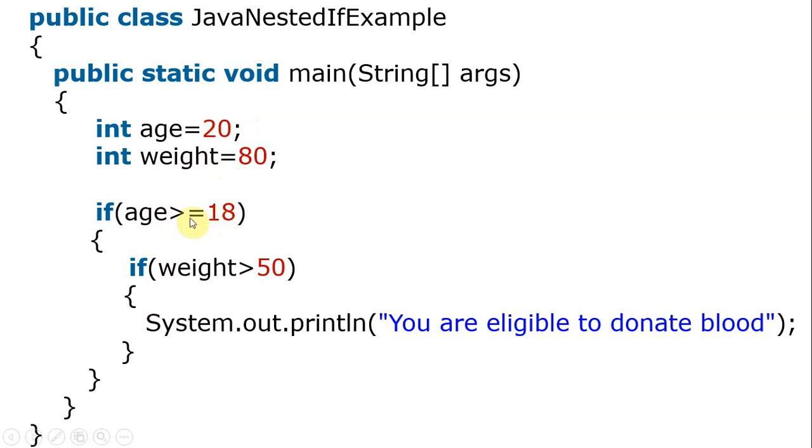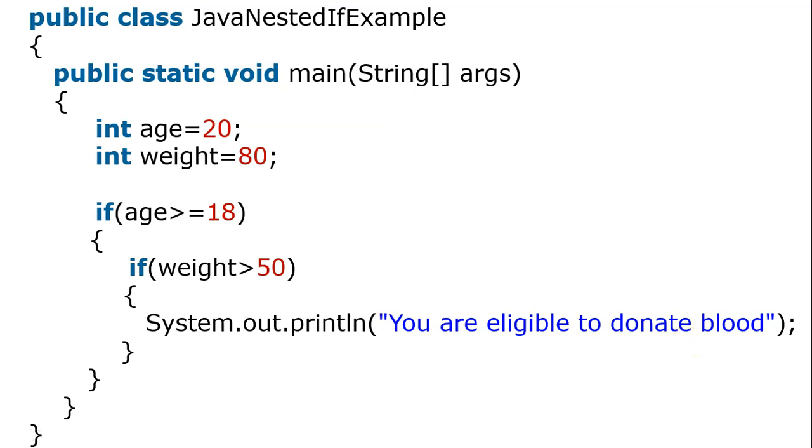When we include two operators, at least one should be true, so age need not be equal. Age greater than or equal to 18, and after that weight, 80 here, greater than 50. Yes, both conditions are true, then you are eligible to donate blood.